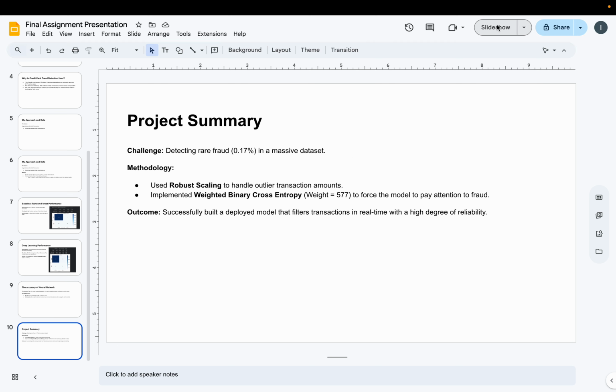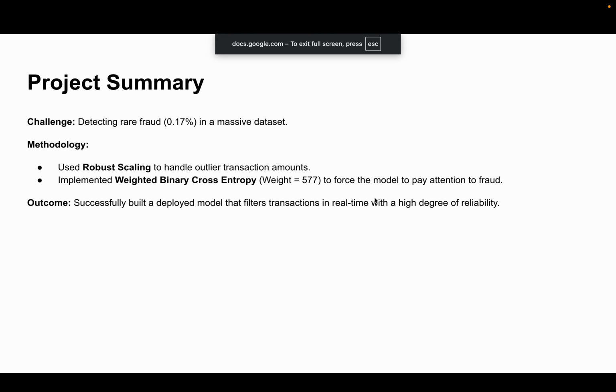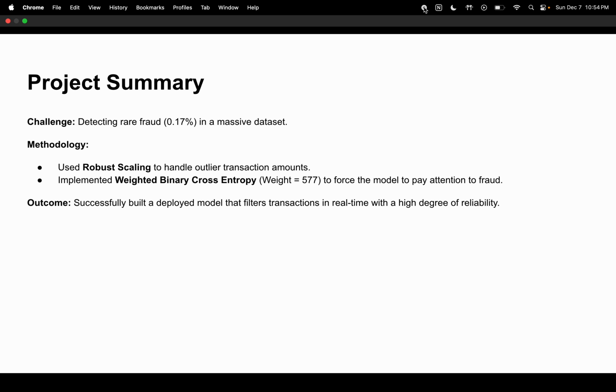So what we learned from this was the summary of this project. The challenge was to find rare fraud in a massive data set. We did that. We used robust scaling to handle the outliers of transaction amounts, and implemented weighted binary cross entropy to force the model to pay attention to fraud, and the weight was 507. The outcome is that we successfully built and deployed a model that filters transactions in real time with a high degree of reliability, which is 80%.